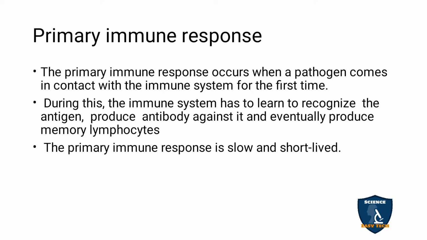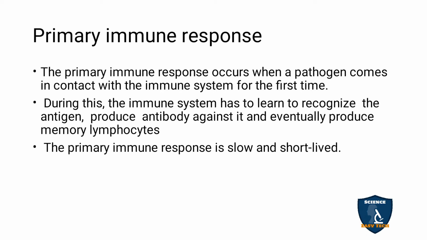During this, the immune system has to learn to recognize the antigen, produce antibody against it, and eventually produce memory lymphocytes. When the chickenpox virus enters your body, the immune system has to find out which pathogen has entered and what the antigen is.